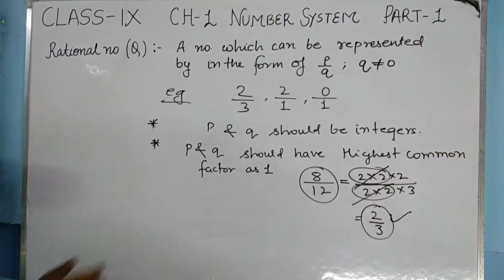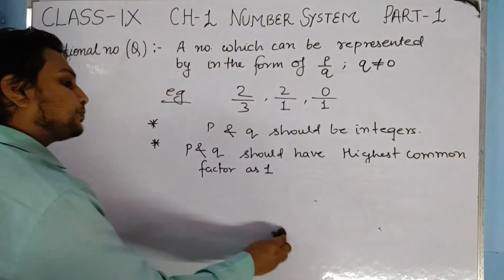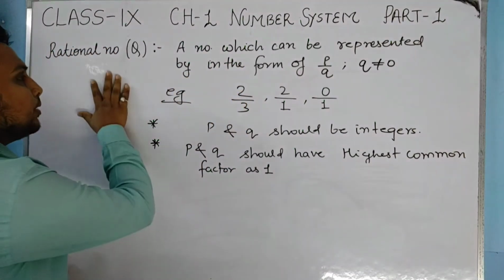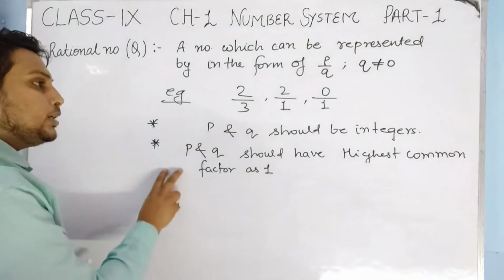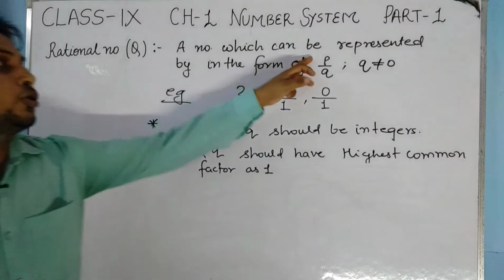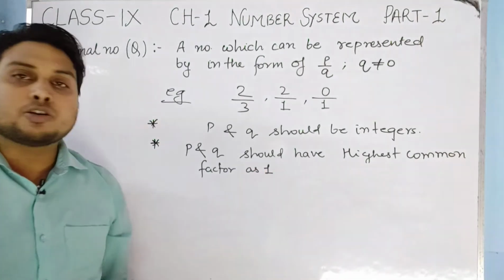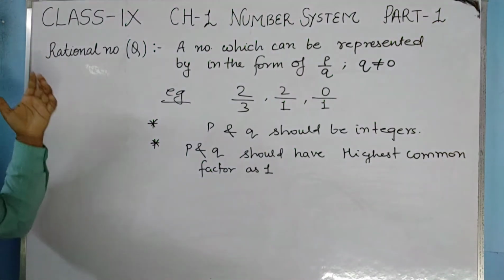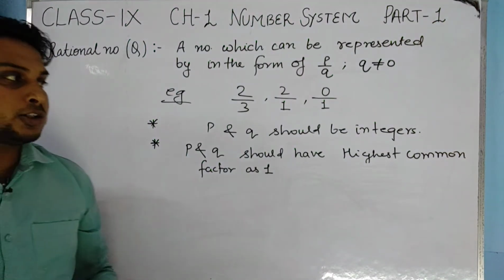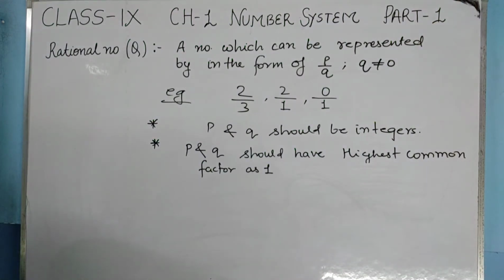So remember these two things also about rational numbers. Generally only the main definition is told to you, but you should remember these 2 points also, that P and Q should be integers, and P and Q should have the highest common factor as 1. What are integers? I will explain it after studying rational and irrational numbers. Just pause the video and note it down.